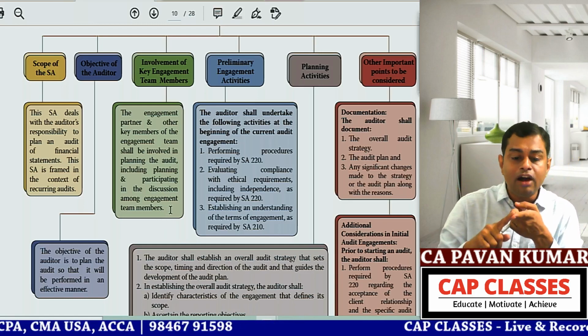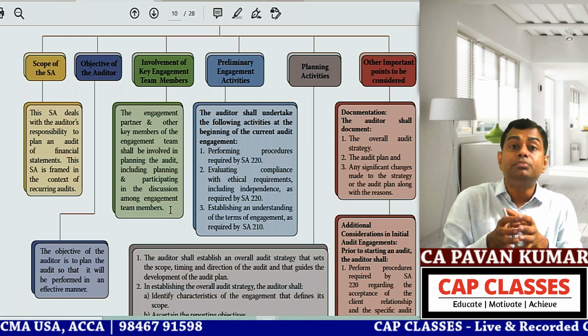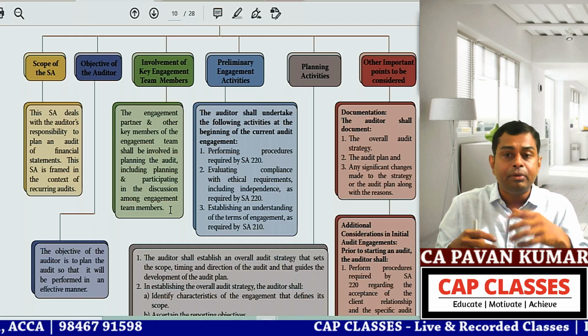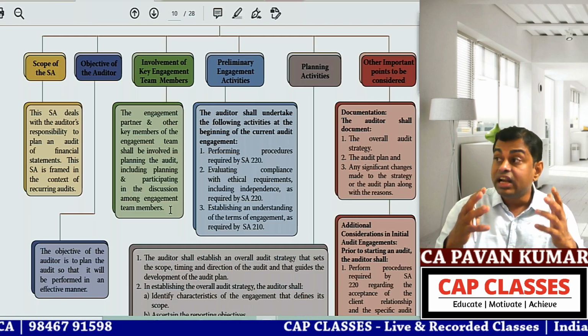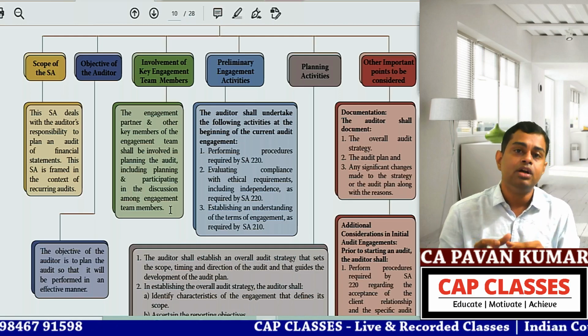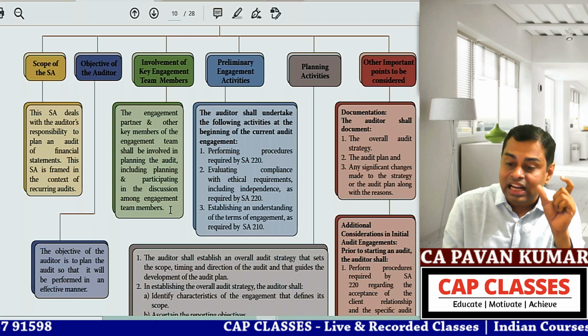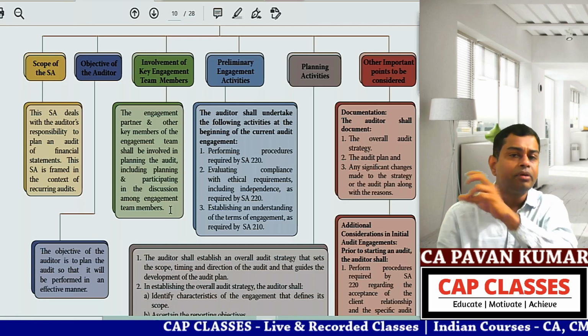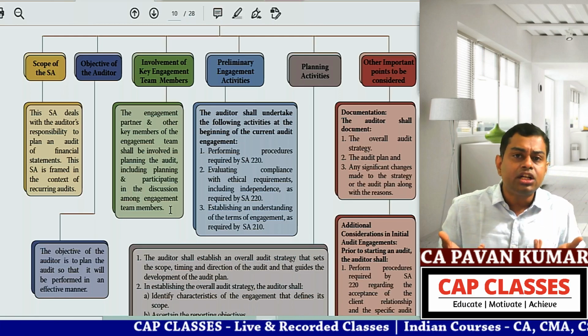So planning you have to do, discussion with engagement team members also you have to do. Before you are sending A, B, C, D, E, 5 people you are sending for audit, before sending them for audit, you need to discuss with them. That is what we call direction. In SCA 200, in SCA 220, direction, supervision, review is there. Now, what is the meaning of direction?